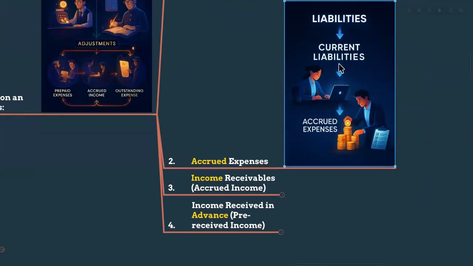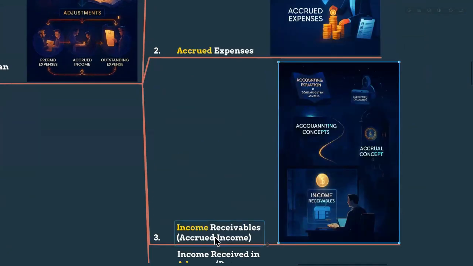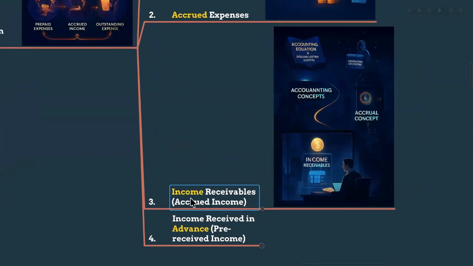For accrued expenses, the expenses have been incurred, so we will record that as a current liability. Let's say you have received the electricity bill but not yet paid. That is an accrued expense, right? Income receivables: let's say trade receivable is a type of income receivable because you delivered the goods or services to the customers but have not yet received the actual cash payment.